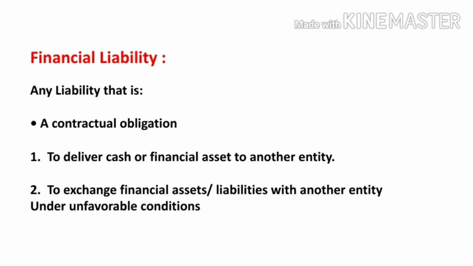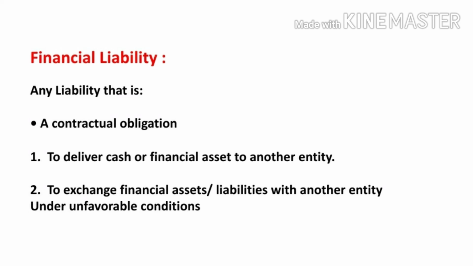It is not about a contractual right, it is about a contractual obligation to deliver cash or financial asset to another entity, or to exchange financial asset or financial liability with another entity under conditions which are unfavorable to the entity. In case of financial asset, the conditions are favorable to the entity, but in case of financial liability, the conditions are unfavorable to the entity.